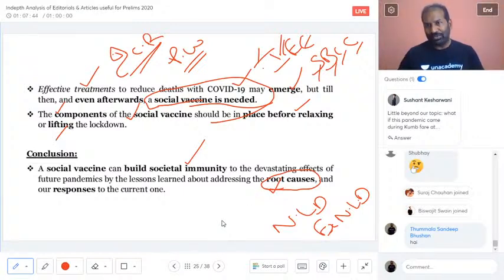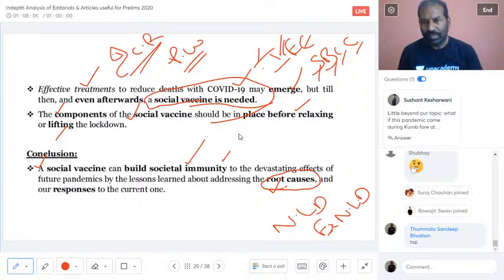We need to work on this situation at this moment, but we need to learn to address the root causes and our responses to the current one and then the future pandemics. So what is ultimate is, a social vaccine can build social immunity.